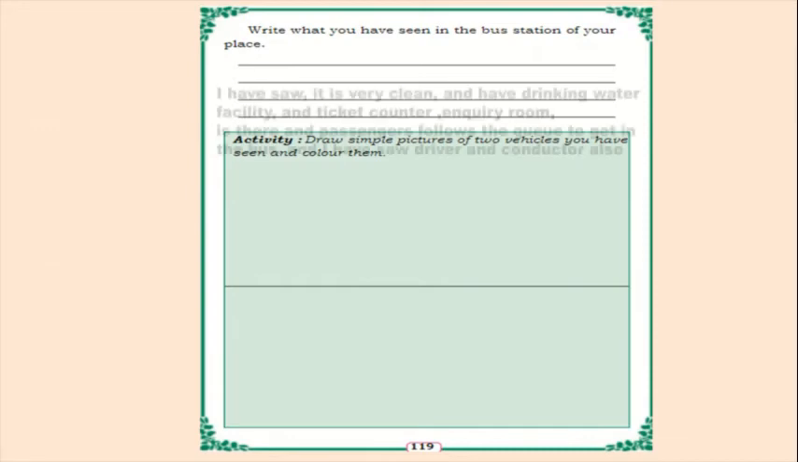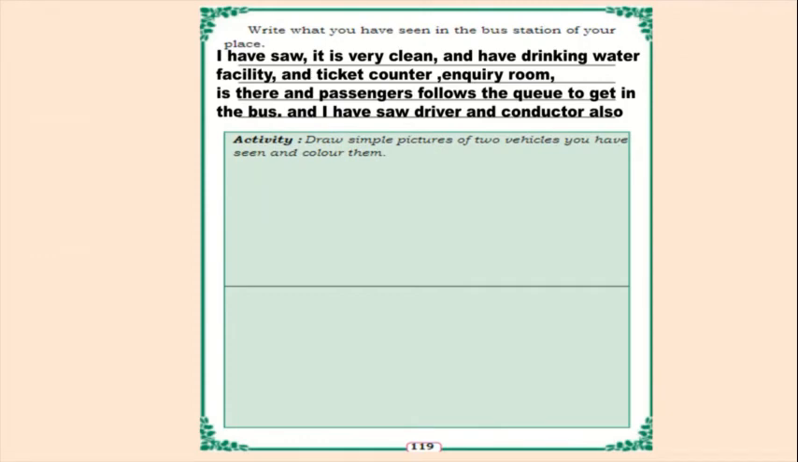In our place, I have seen it is very clean. The bus station is very clean and has drinking water facility, ticket counter and enquiry room, and passengers also follow the queue to get in the bus, and I have seen driver and conductor also. So many things will be there in the bus station, isn't it? According to your place, you can write here, children. Below, one more activity is there. Draw simple pictures of two vehicles you have seen and color them.